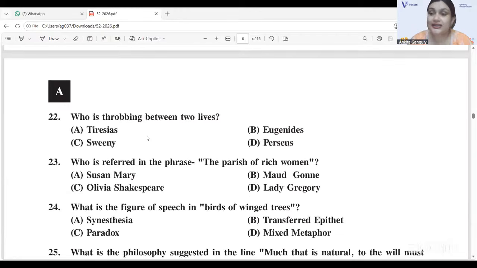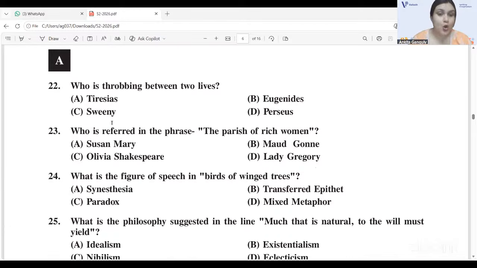Again, a very easy and direct question from The Waste Land. Who is throbbing between two lives? Tiresias, the blind prophet. Tiresias, 22A. Who is referred to in the phrase, the parish of rich women? It is Lady Gregory, 23D.